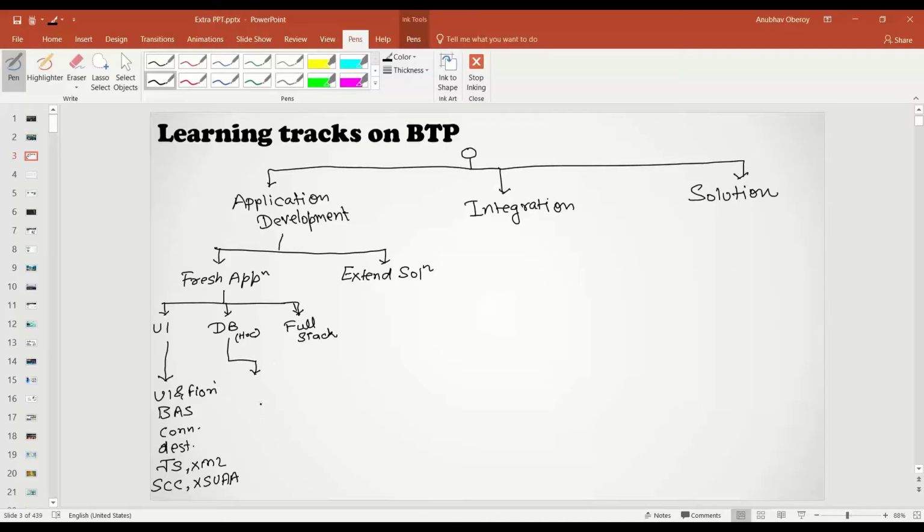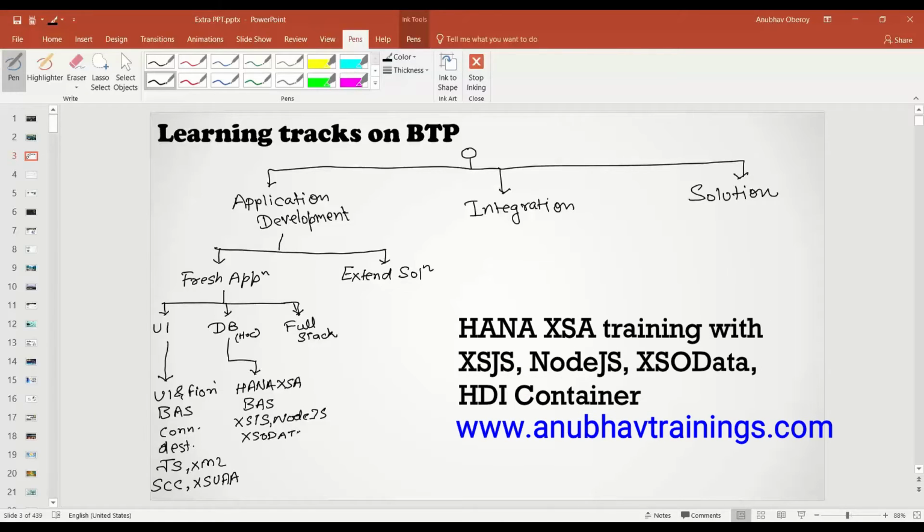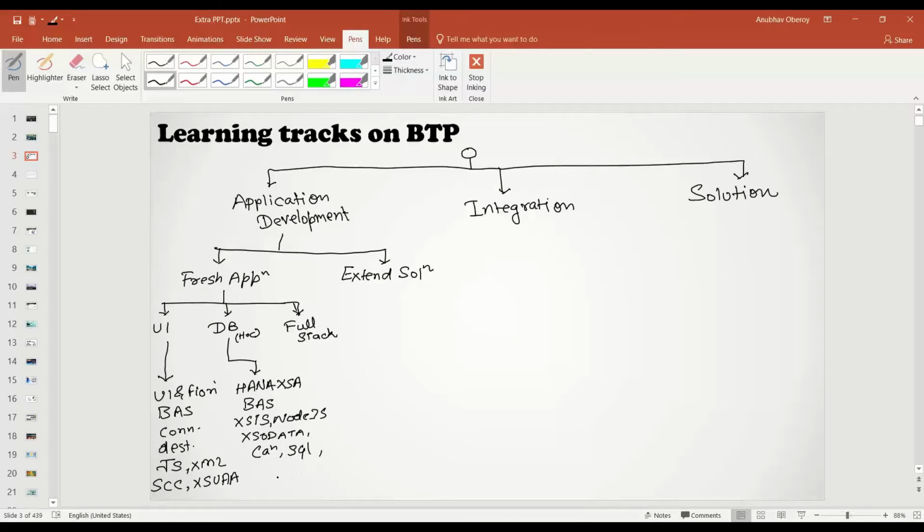Here you can go with probably an option called HANA XSA. So you can use HANA XSA with HANA on cloud. The tool we'll use again is Business Application Studio. Along with that, we would need technologies like XSJS, Node.js, XSDS, XS OData. Then you have calculation views on HANA, SQL scripting. Then you would probably need features like HDI, HANA Deployment Infrastructure. So these are all the things you would need if you want to just use the HANA component and build an application or a service into the cloud.